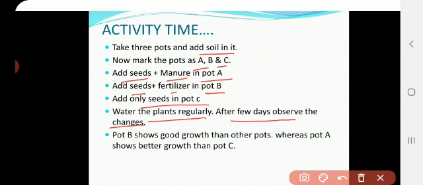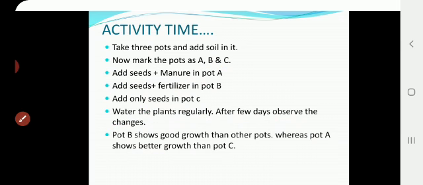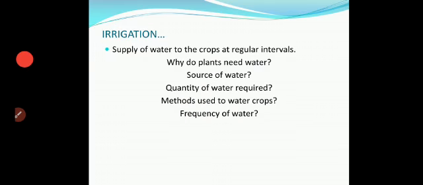In part B, you can see a very good growth of the plant compared to the other two parts. So this indicates the fertilizer gives a higher yield compared to the manure. Next, part A shows better growth than C. We added manure in part A, and in part C nothing is added, only the seeds. So it shows the better yield. This is the activity to show that fertilizer is better than manure. It gives a good yield.